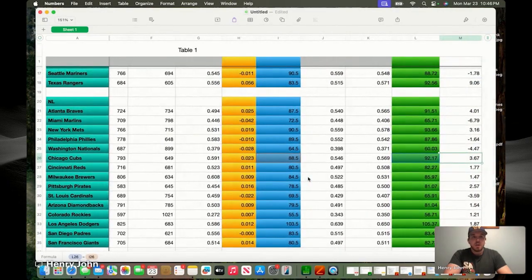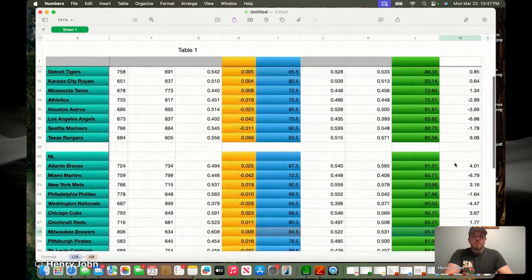Brewers kind of came out of nowhere based on preseason expectations, but the Cubs, based on this, would probably be the team to look at to win the NL Central. They have a higher market win total than the Brewers preseason. And then the Brewers, well, they actually slightly underachieved last year, according to the formula, based on their run totals. And in this calculation, the Cubs had a bigger discrepancy.